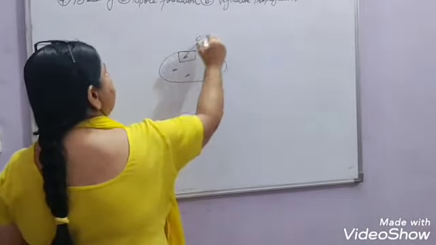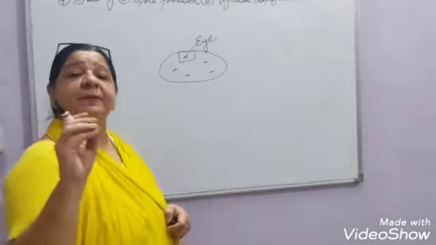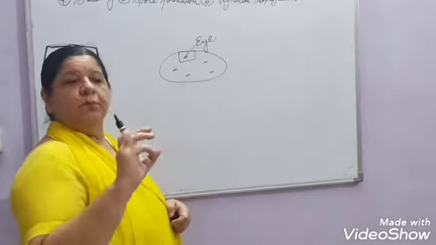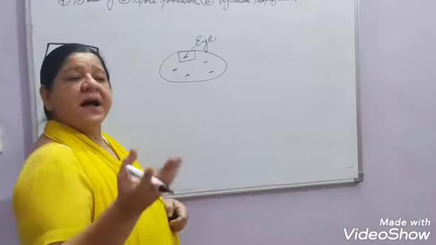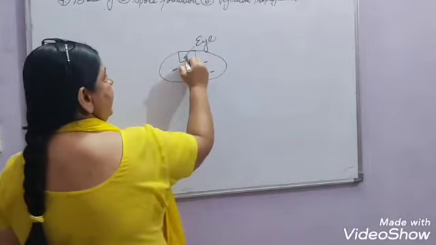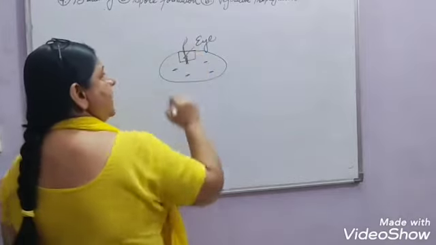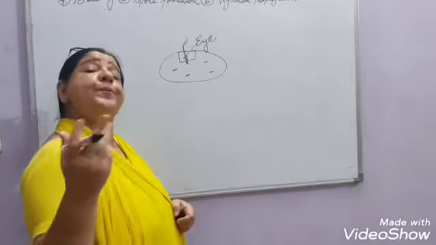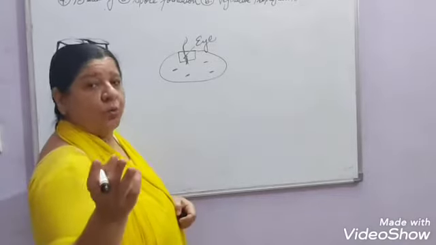This is called an eye. And we put it in the moist soil, and after a few days we will see the roots as well as the shoots coming out of it. Right? This is how the new potato plants are grown.